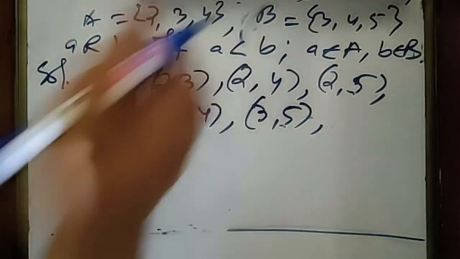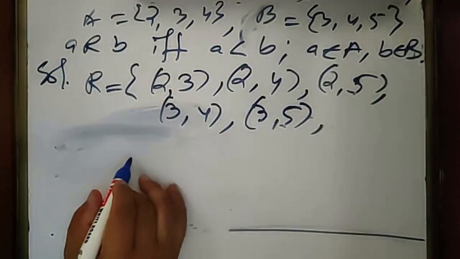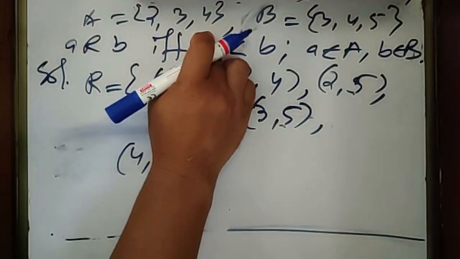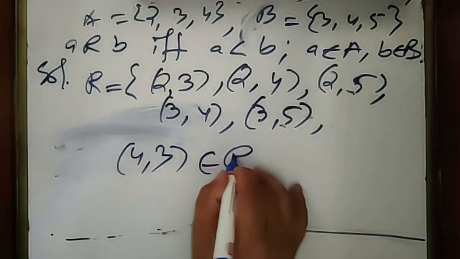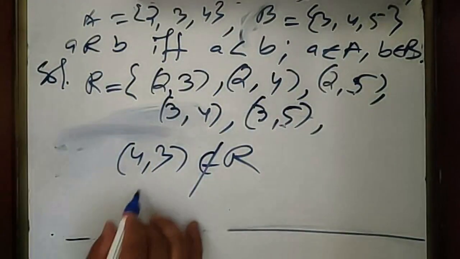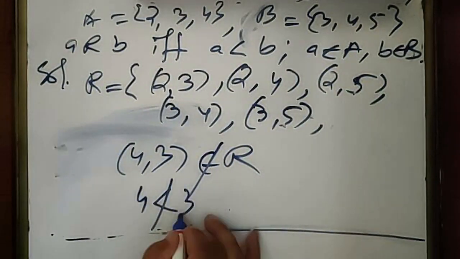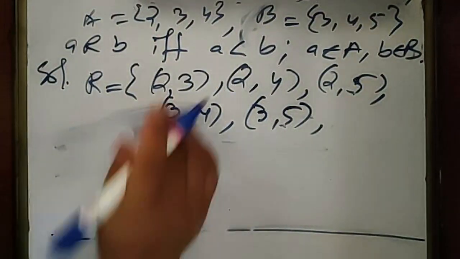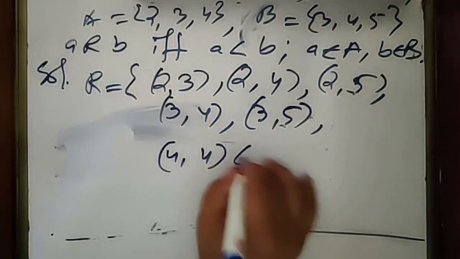So now let us take 4. So 4, 3, this 4 and this 3. Will it be in R? No, because 4 is not less than 3. So this pair will not be in the relation R. Then check 4, 4. Will (4, 4) be in R?